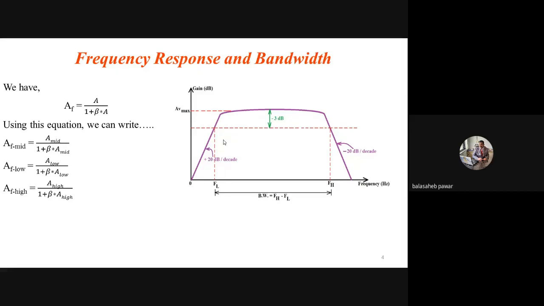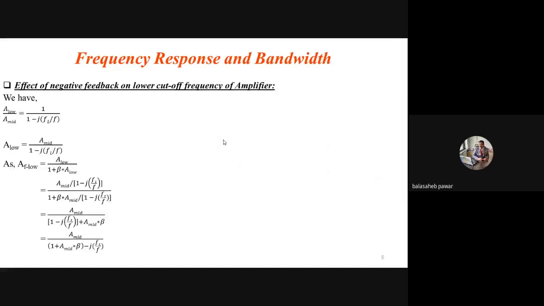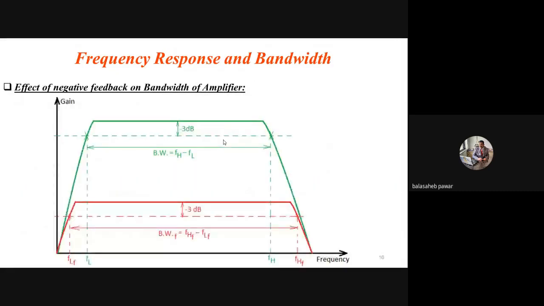Some points related to this we also discussed yesterday. I showed two frequency responses, one with feedback and another without feedback. From this graph, graphically, we can say, as we know, there is a decrease in gain by negative feedback.